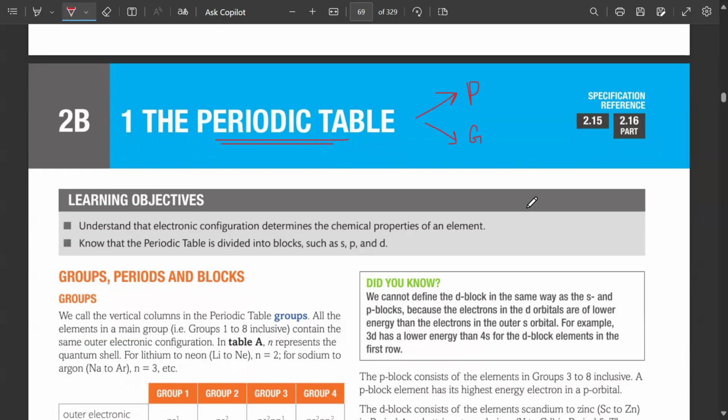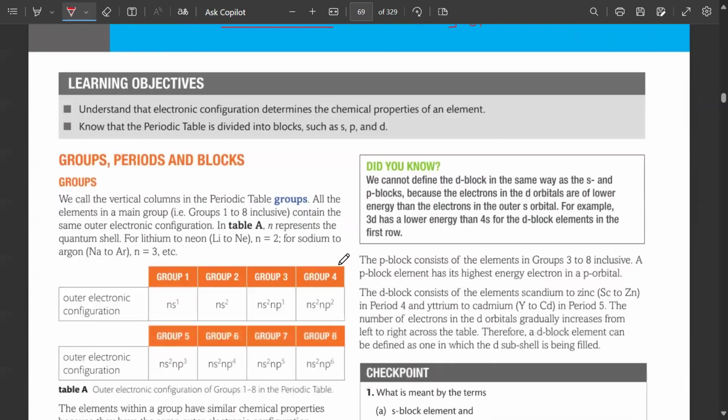And periods is how many, no, not shells, but layers. You're right, it's shells. What are you confused with? Shell, yeah, layers. It's a simple IGCSE question. Okay. Groups are the vertical columns in the periodic table and all elements in the main group.